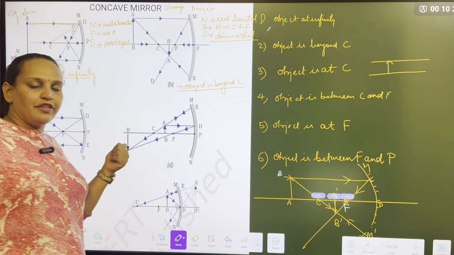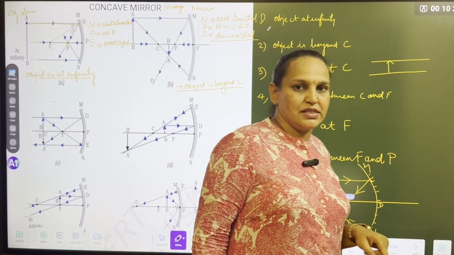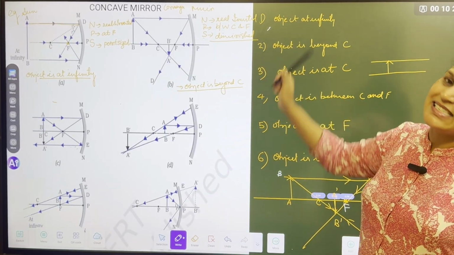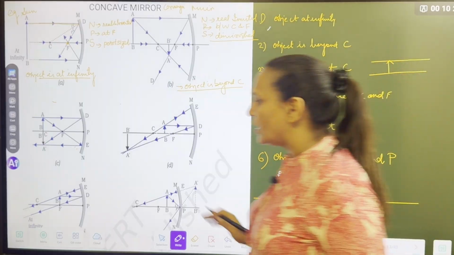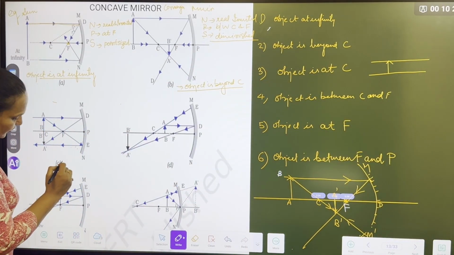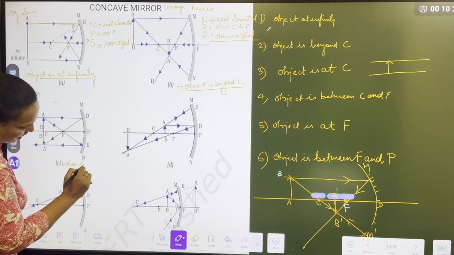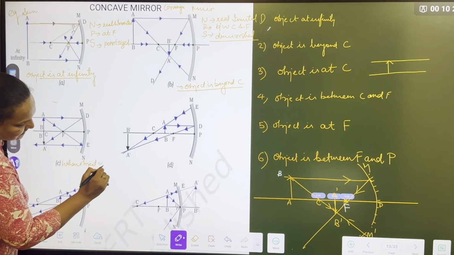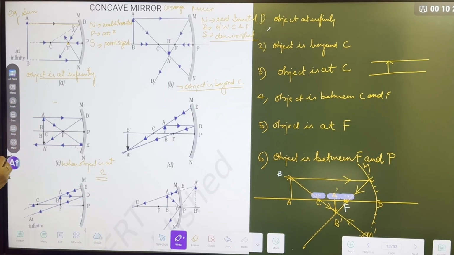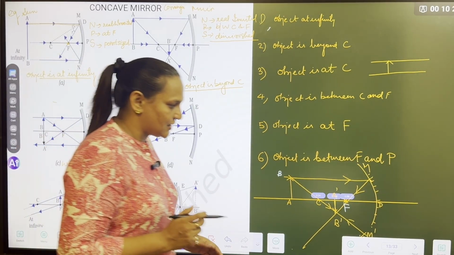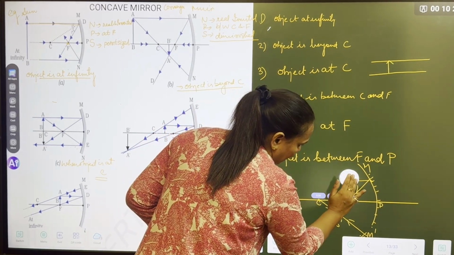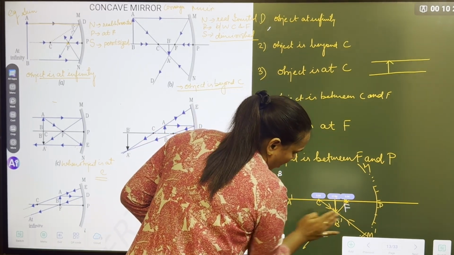If the object is at infinity, image is at focus. If the object is beyond C, image is between C and F. Now third ray diagram, when the object is at C, third position. So how will you draw? Object is at C. I am just erasing so that I can teach you again.